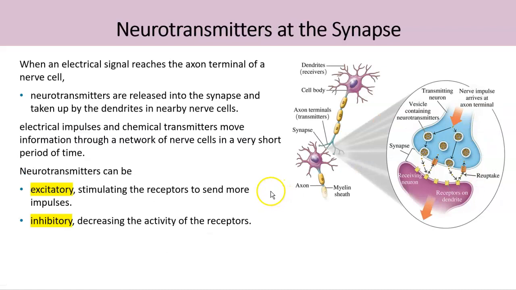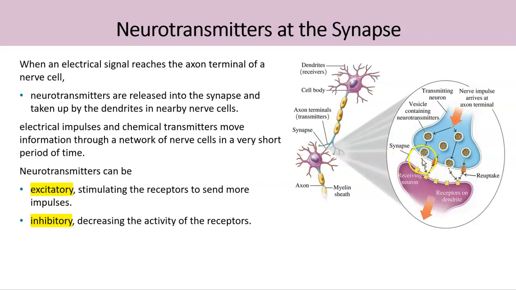Our nervous system functions by sending messages as electrical signals. Now, these electrical signals first come to the cell body through the dendrites, and then travel along the axon until the axon terminal to move into the next cell body.